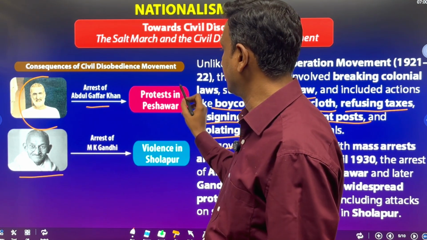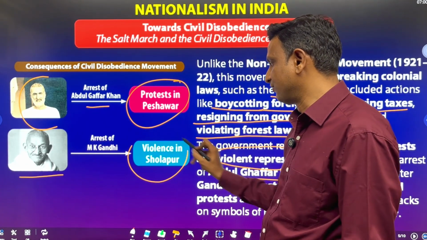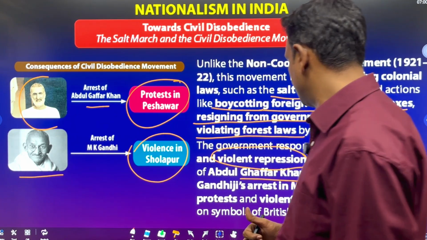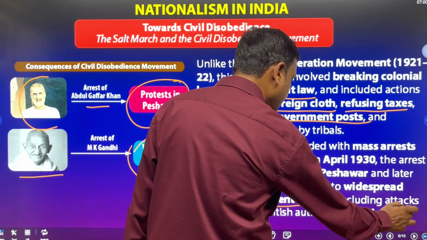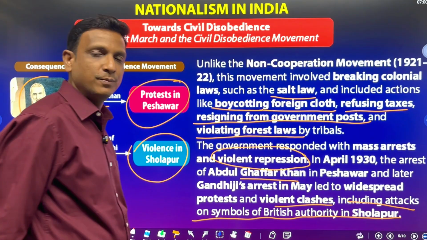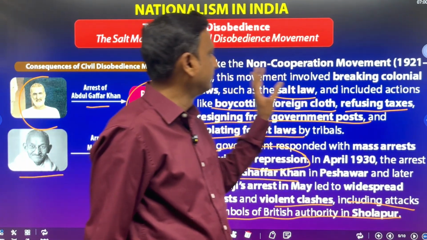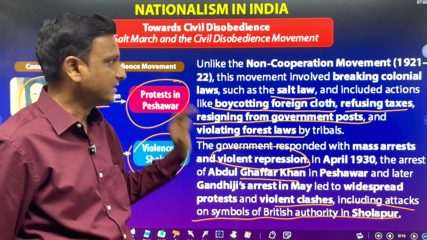The arrest of Abdul Ghaffar Khan led to protests in Peshawar, and after the arrest of Mahatma Gandhi, violence took place in Sholapur. There were widespread protests and violent clashes, including attacks on symbols of British authority. These things happened once they started the civil disobedience movement.